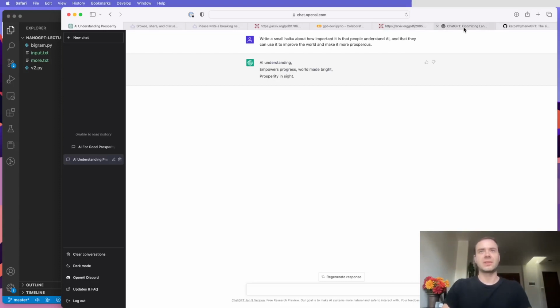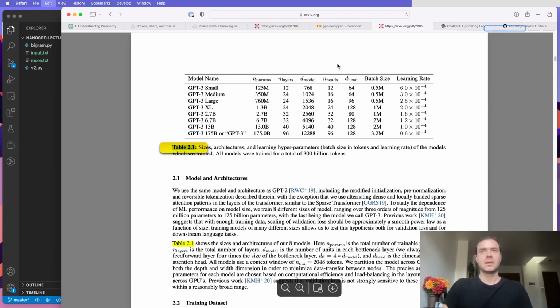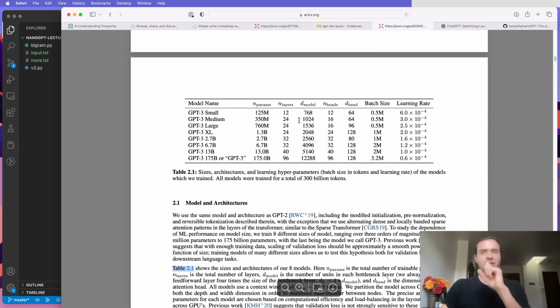Now, when you go to the GPT-3 paper and you look at the transformers that they trained, they trained a number of transformers of different sizes, but the biggest transformer here has 175 billion parameters, so ours is again 10 million. They used this number of layers in the transformer. This is the N embed. This is the number of heads, and this is the head size. And then this is the batch size, so ours was 65. And the learning rate is similar.